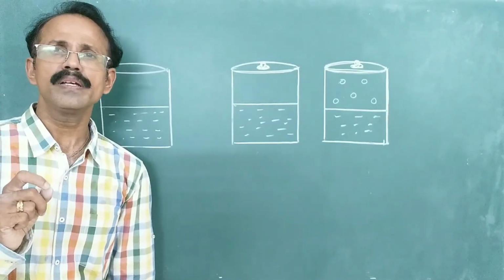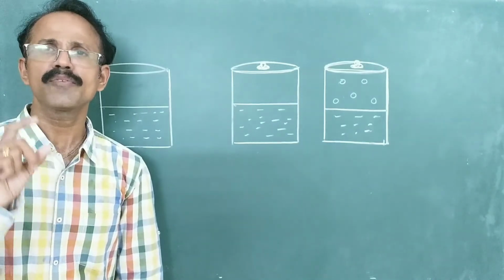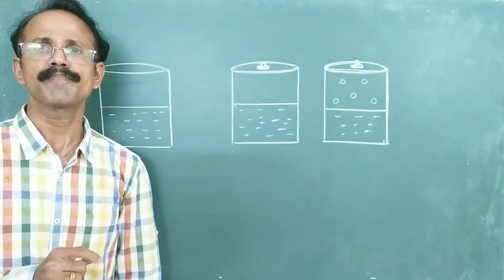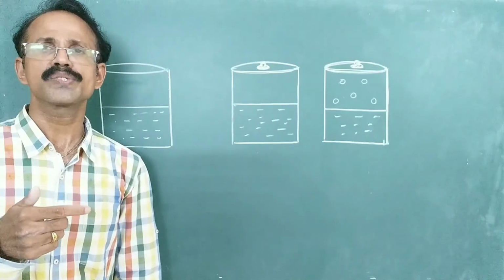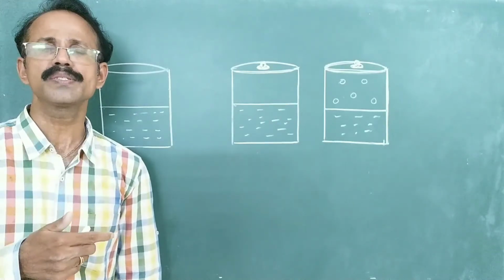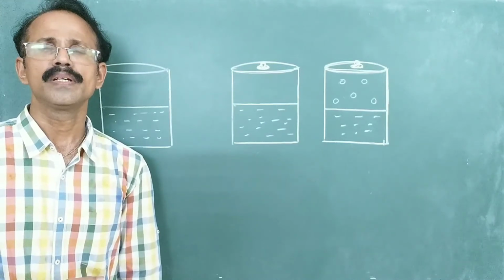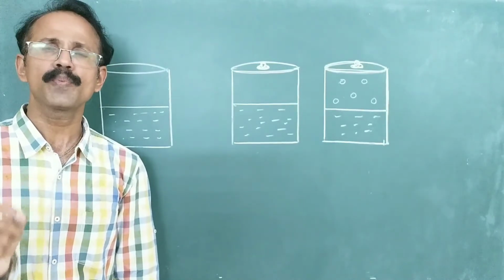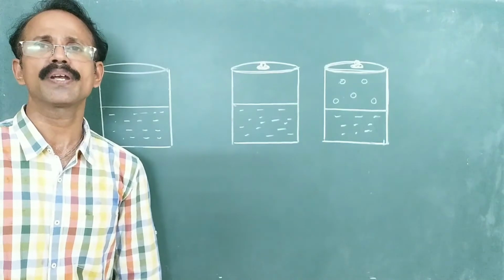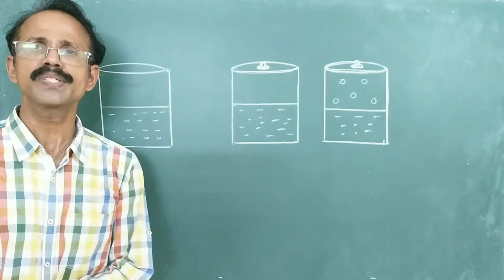Initially there is only evaporation, or the rate of evaporation is more in the beginning. As time progresses, the rate of evaporation decreases and the rate of condensation increases. At one point, the rate of evaporation will be equal to the rate of condensation, and that state is known as equilibrium.